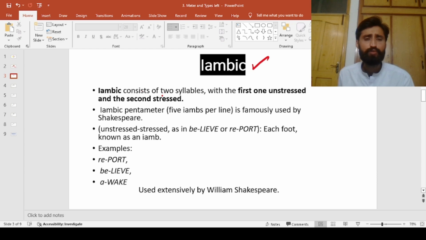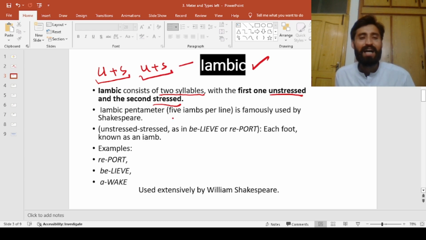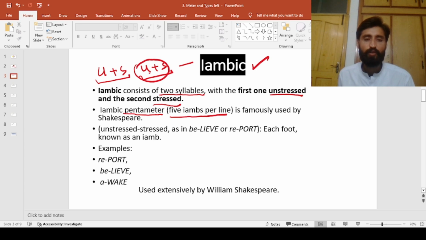Iambic consists of two syllables, with the first one unstressed and the second one stressed. For example, unstressed plus stressed, unstressed plus stressed. So the first foot, second foot, third foot, fourth foot. This is what we call iambic meter. Now iambic pentameter is very famous, in which we have 5 iambs per line, right? One iamb is an unstressed syllable followed by a stressed one. When we have 5 iambs in a single line, we call it iambic pentameter.